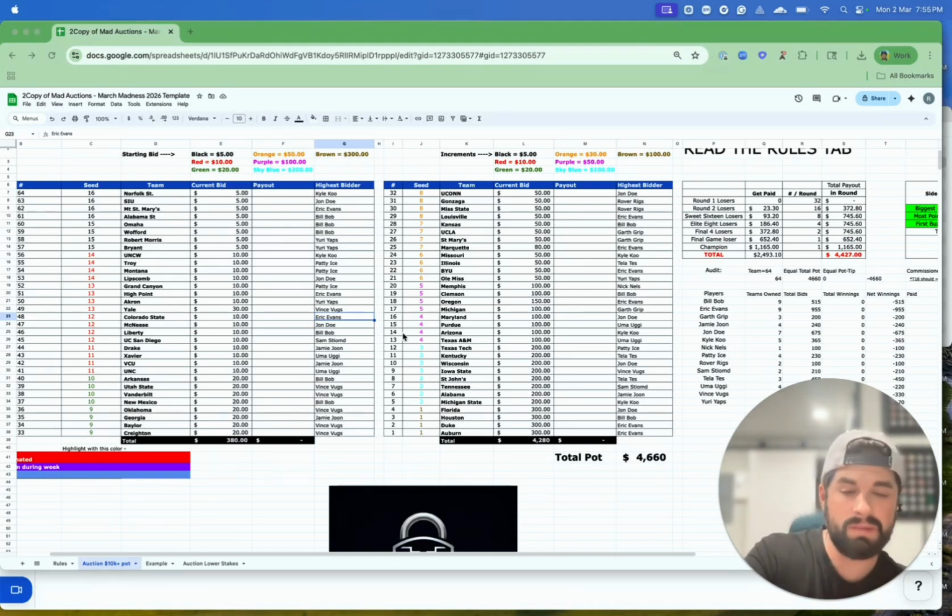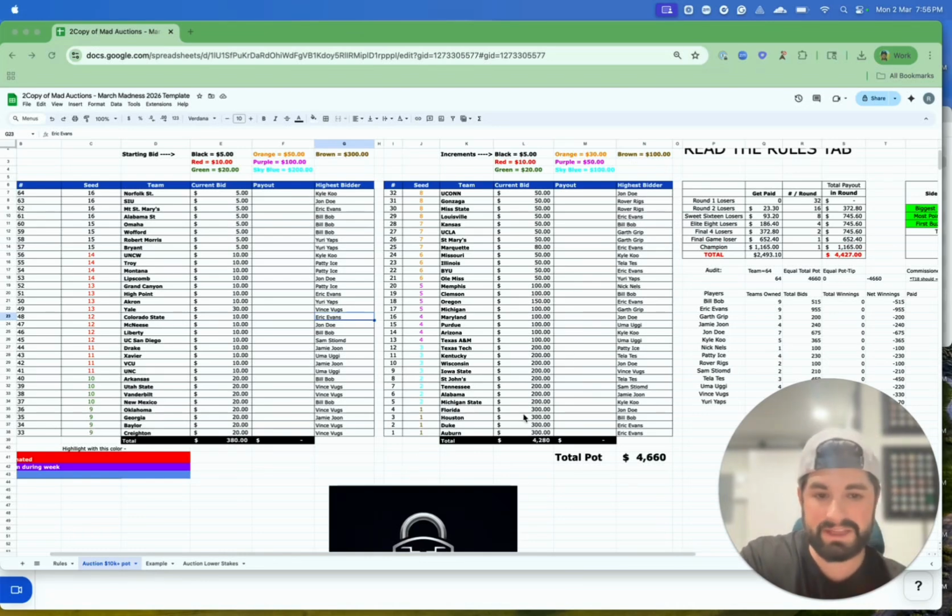Now, in my next video, I'm going to talk about the locks, which is a key component of the auction, which really incentivizes continuous bidding. Now, as the commissioner, you can set up something like, hey, you're going to respond or fill the sheet every hour for the first few days, and then every half hour on Wednesday, something like that. But for me and my group, I usually have this with me the whole week, and I'm updating within 5 to 10 minutes, depending on the time of day.